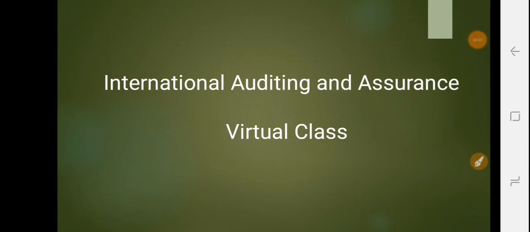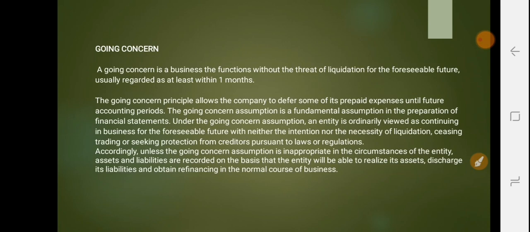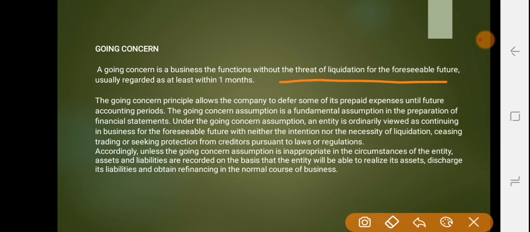Today we are taking up the concept under the 5th chapter, review and reporting. So today's topic is going concern. A going concern is a business that functions without threat of liquidation for the foreseeable future, usually regarded as at least within 1 month.